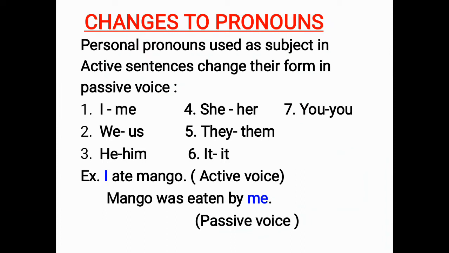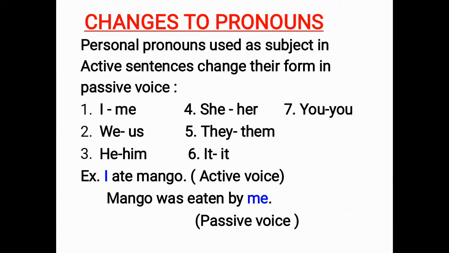As we have learned, whatever object is there in active voice becomes the subject in passive voice. So here mango will become the subject: Mango was eaten by me. The personal pronoun I changes into me in passive voice.